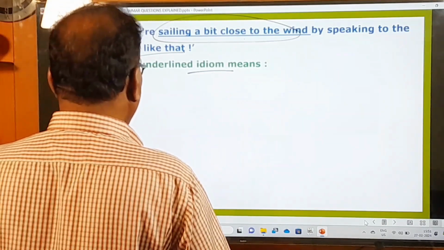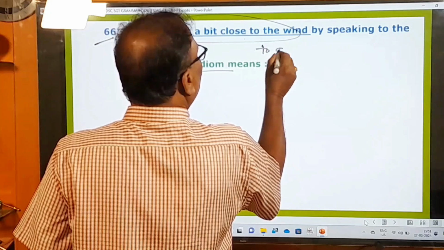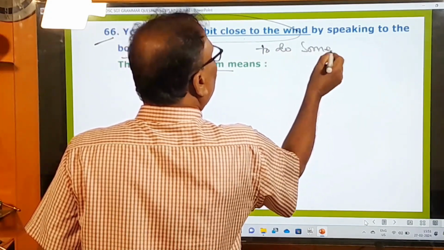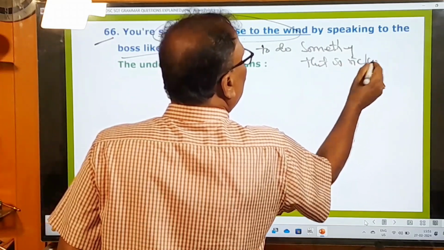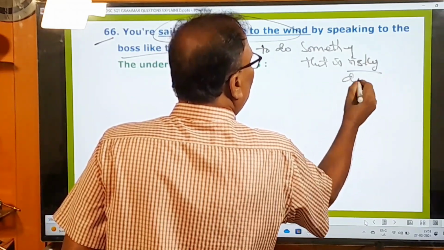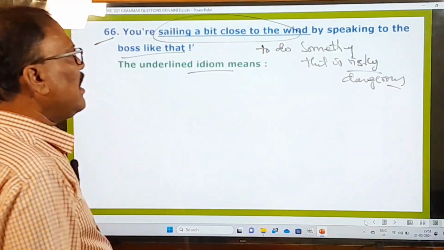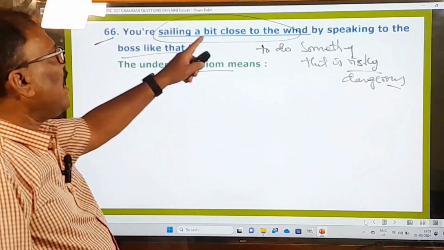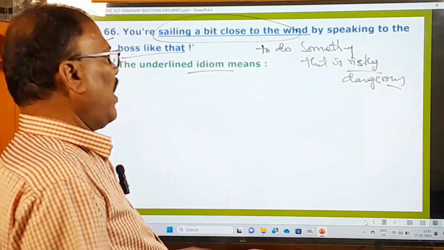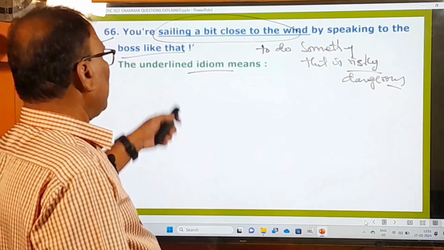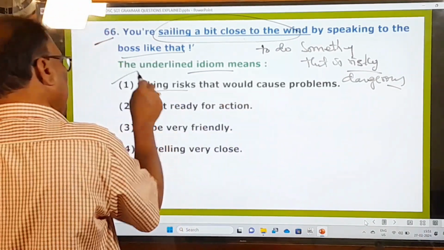The idiom means to do something that is risky or dangerous. That is the meaning of this. To do something that is risky or dangerous. You are sailing a bit close to the wind means you are doing something risky or dangerous by speaking to the boss like that. So here options are taking risks that would cause problems. The very first one is the right one.